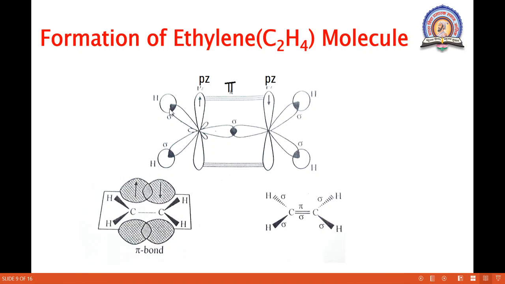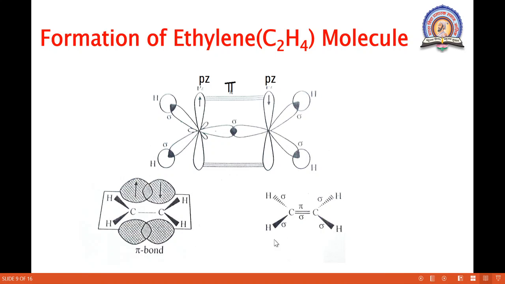While the remaining sp2 orbitals overlap coaxially and form sigma bonds. Here they overlap coaxially with the 1s orbital of hydrogen and form a sigma bond. Here also a sigma bond is formed. So sigma, sigma, sigma bonds are formed. This one is a pi bond and this one is a sigma bond.